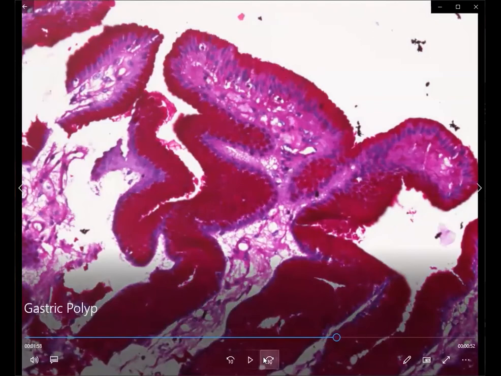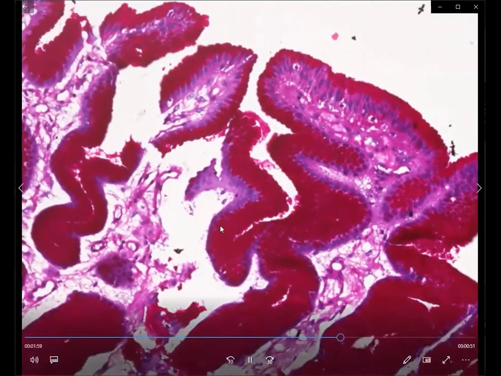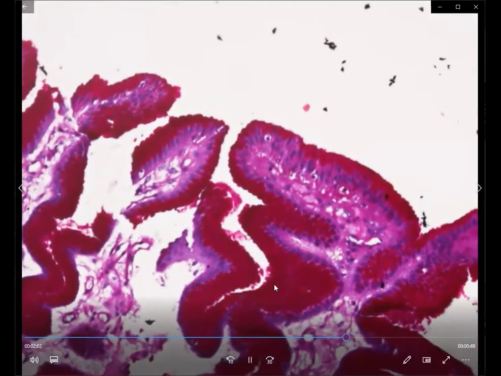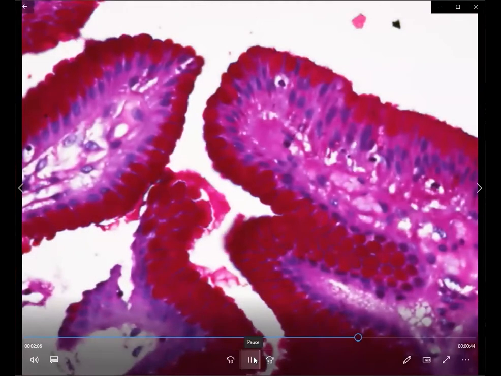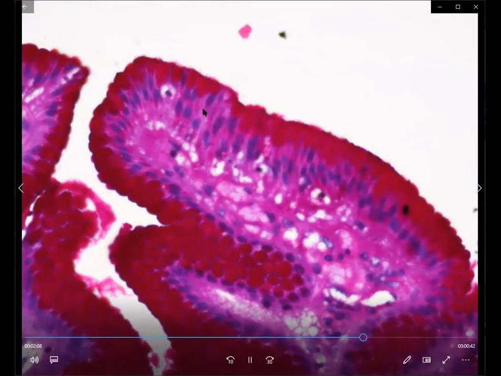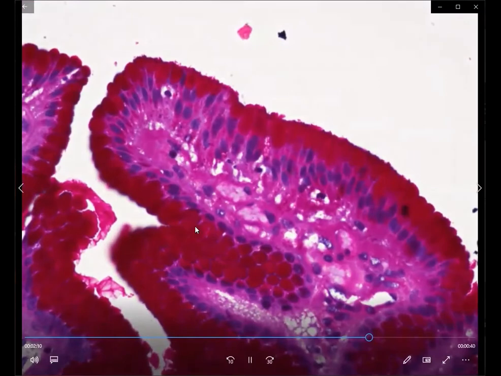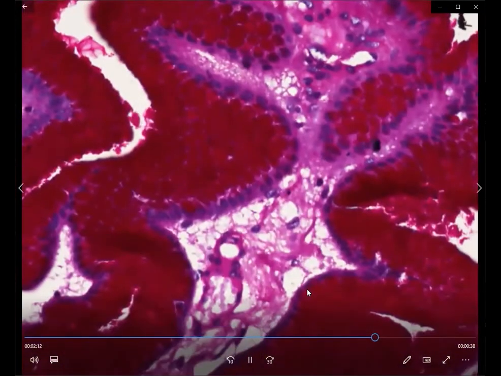So this is a PAS stain which is showing that all the apical mucin has taken up the PAS positive color. So this is all magenta colored PAS positive mucin, and that is how you're going to differentiate this from a pyloric gland adenoma. And this is again a high power view of the same to show you that these are all mucin vacuoles at the top which are taking up the PAS positive color.